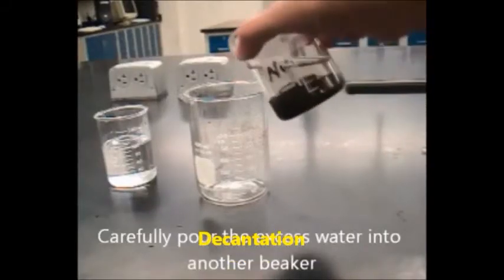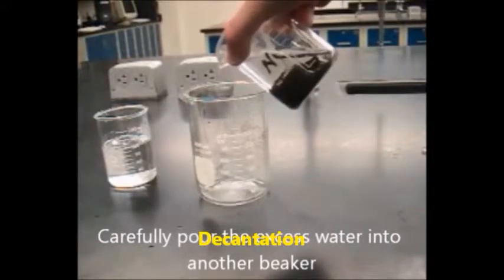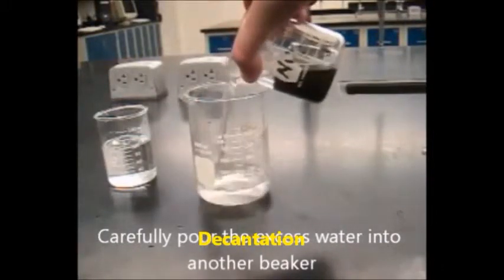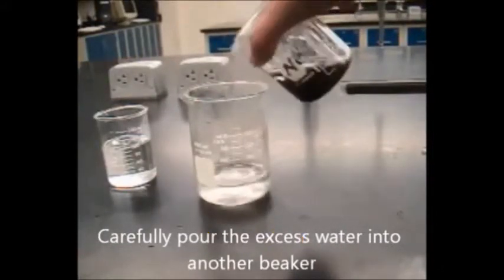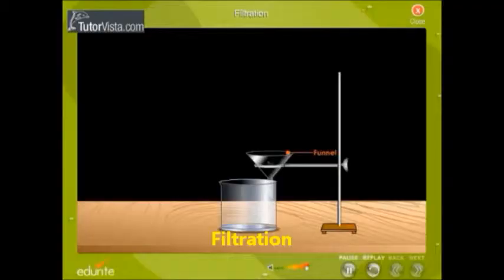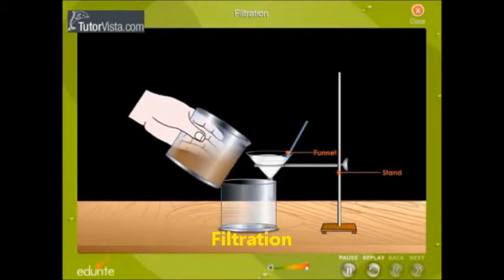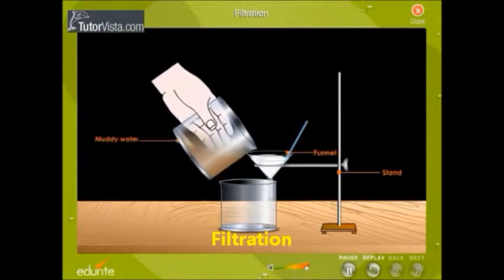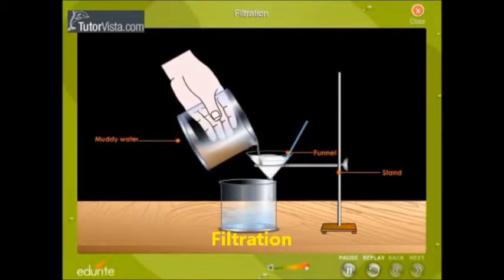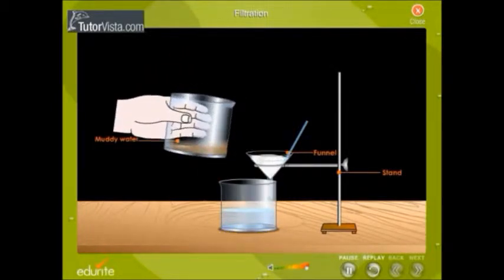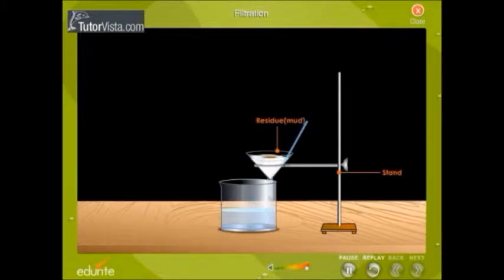There are several methods for mixture separation. Decantation is the separation method which consists of removing the liquid portion of the substance while leaving behind the sediment. Filtration is the method used to separate a solid that has not been dissolved in the liquid. A filter must be used, such as a cloth or a filter paper.